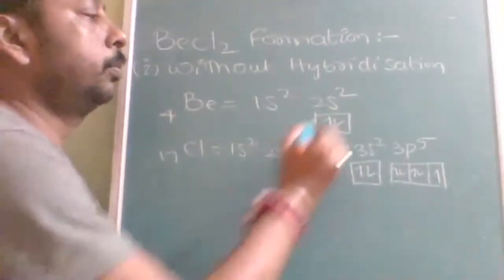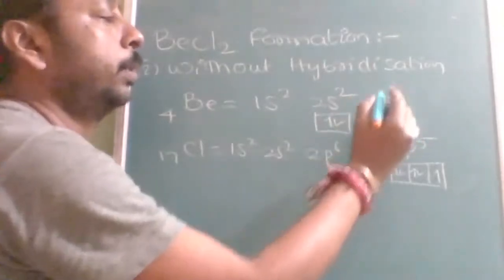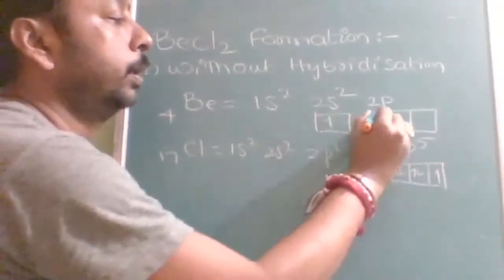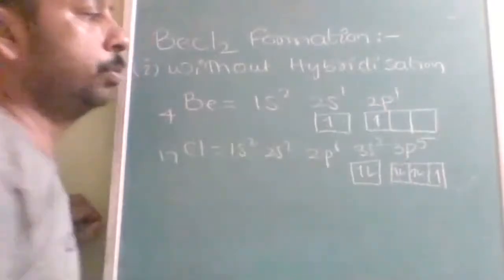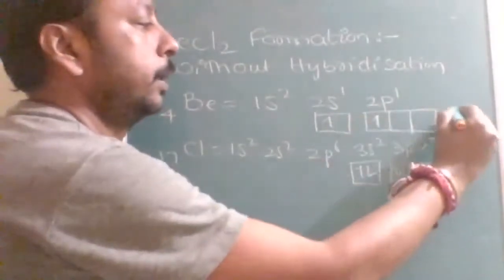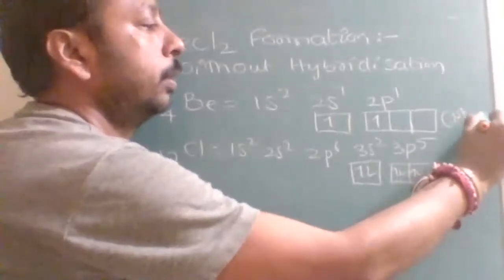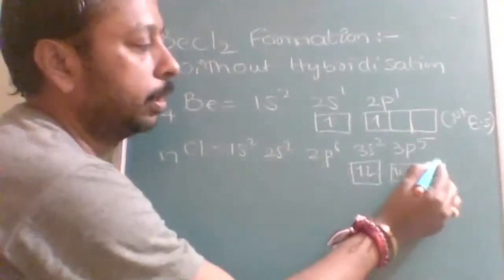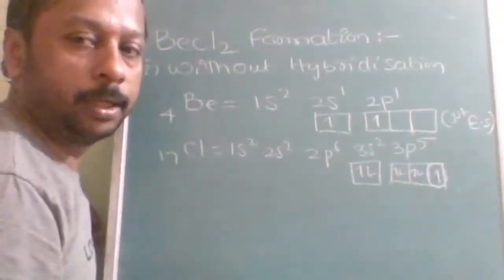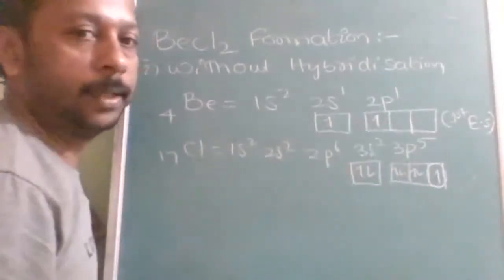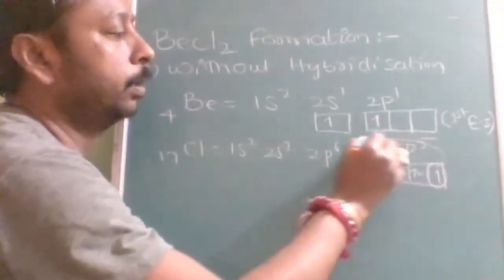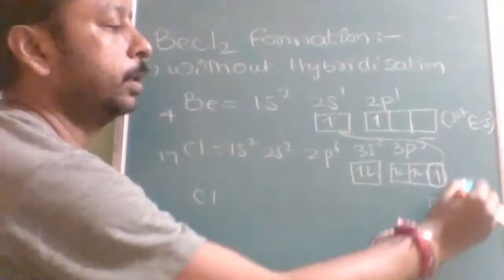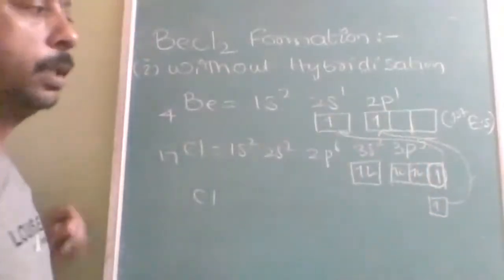But to increase the covalency, the 2p orbital will be used. This electron will go here, and this becomes 2s1, 2p1. This is called the first excited state. Now beryllium has two orbitals with unpaired electrons, and chlorine has one. So this orbital will overlap with this one. In the same way, another chlorine will overlap with the other p orbital.